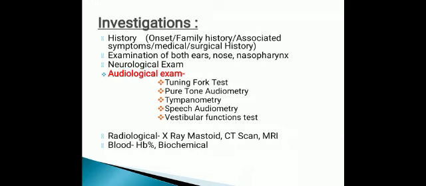In history we will ask about the onset, whether it is gradual or sudden, present at birth, or acquired, that is, occurring after birth. Then family history, meaning deafness is present in other family members also, and associated symptoms like tinnitus or vertigo.